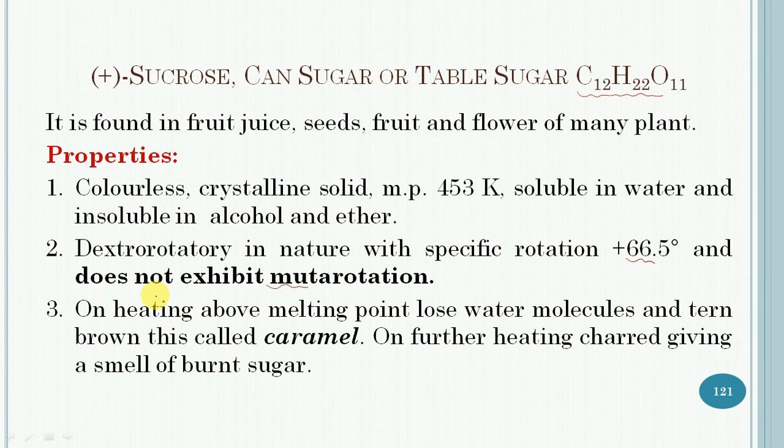When it is heated above its melting point, it loses water and gives a brown mass which is called caramel, which is used for coloring confectionery and spirit. On heating still further, it gets charred, giving a smell of burnt sugar.